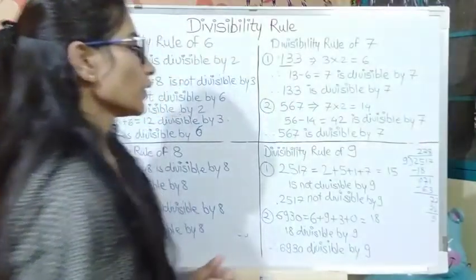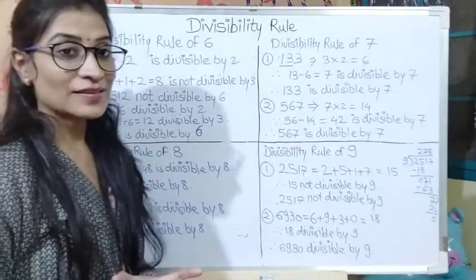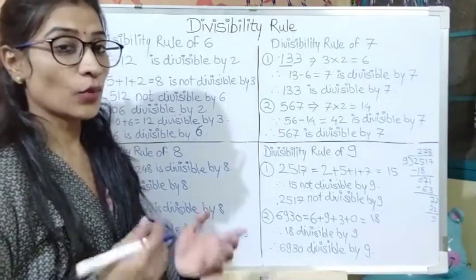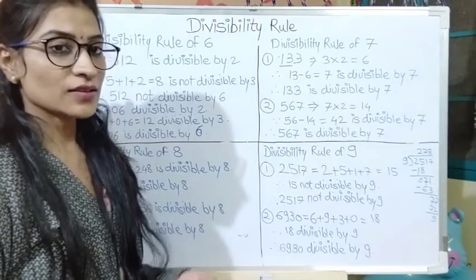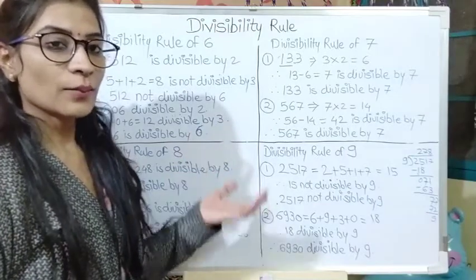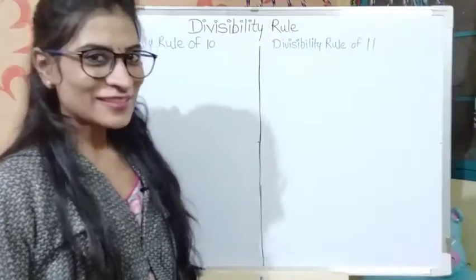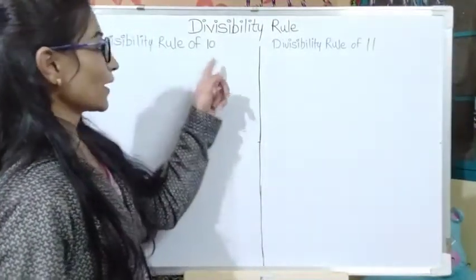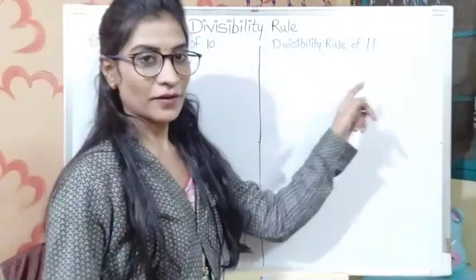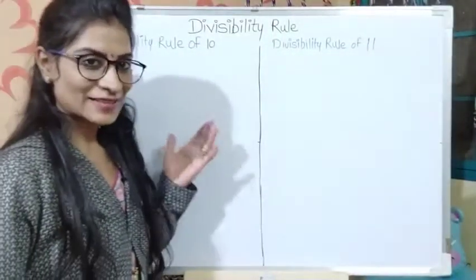So these are the rules by which we can easily understand, without taking the normal division method, whether a given number is divisible by a particular number or not. Now next is the divisibility rule of 10 and the divisibility rule of 11. One by one we will take examples on it.